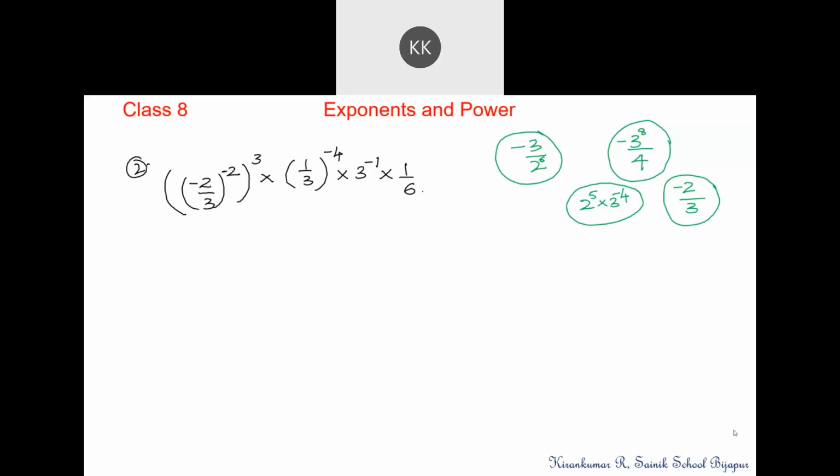Pawan, any answer? Sachin, Samarth, Raghavendra, Sujit, Uday, Vishwas, Shobhan? Sir, my answer was minus 3 to the power 9 by 2 to the power 6. Minus 3 to the power 9 by 2 to the power 6.